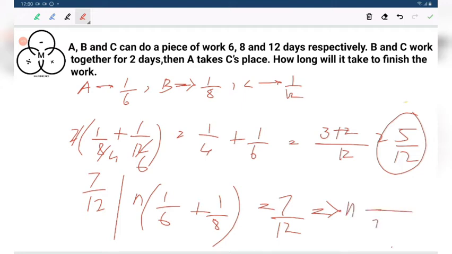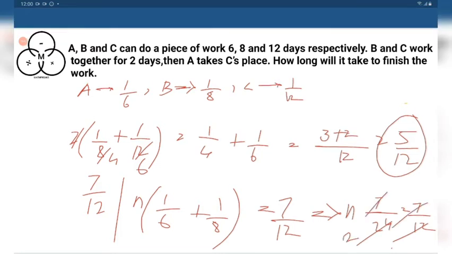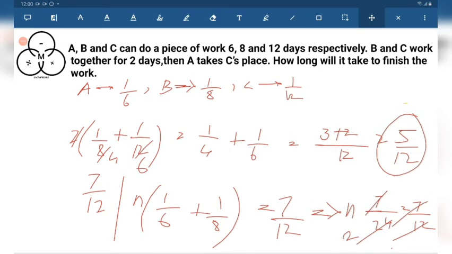(24). That is 7 by 12. 7 cancels. This is 2. So n equals 2. From this we can get n equals 2. The answer is 2.